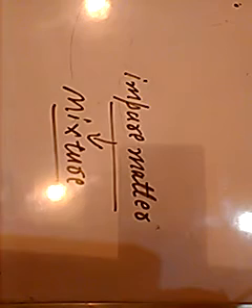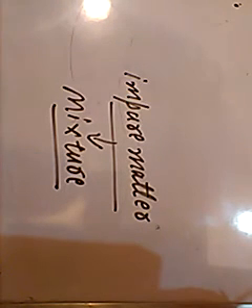This impure matter is also called a mixture. Why? Because it is a mixture of two or more substances, or two or more constituent particles. As I already gave the example of salt water and of milk, we see more than one type of particles are present.